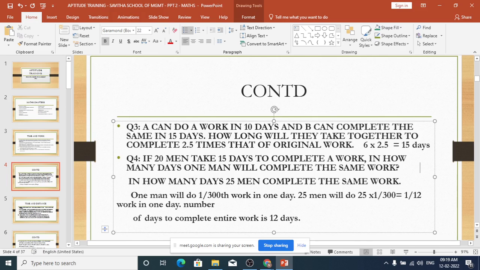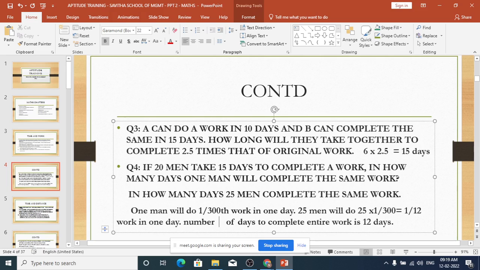Finished. Now the next part of the question is, in how many days will 25 men complete the work? One man will complete 1 by 300th of the work in one day. Then 25 men will complete 25 into 1 by 300, that is 1 by 12 in one day. If you put ulta, they will take 12 days to complete the work. Okay, this is how you should do the problems.